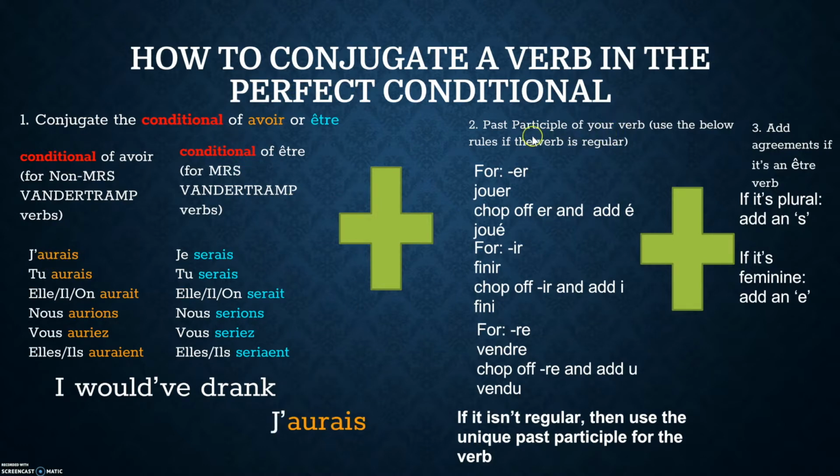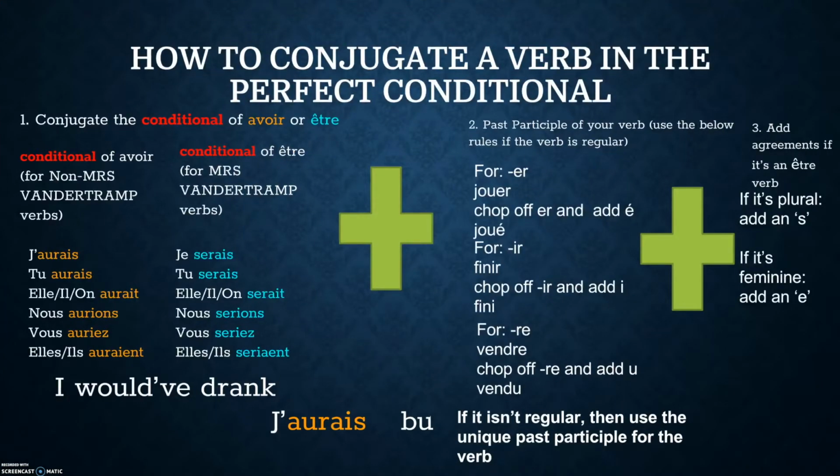The second half is the past participle of the verb boire. Sadly, boire isn't regular, so we can't use the regular past participle rules, so we just need to recall the past participle for boire, which is bu. It's not an être verb, so we don't need to add agreement. So if you've been paying close attention, you would have noticed that conjugating a verb in the past conditional is exactly the same as conjugating a verb in the past, except that you're using the conditional of avoir or être instead of the present of avoir or être.